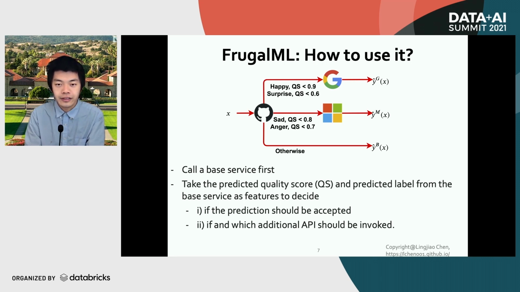If the prediction is happy with quality score less than 0.9 or surprise with quality score less than 0.6, then we send this image again to a Google API to get a better prediction. Or if the prediction is sad and quality score less than 0.8, or if it's anger with quality score less than 0.7, we pass the image to the Microsoft API to get a better prediction. Otherwise, we believe this GitHub model already gives a good prediction and simply accept it.